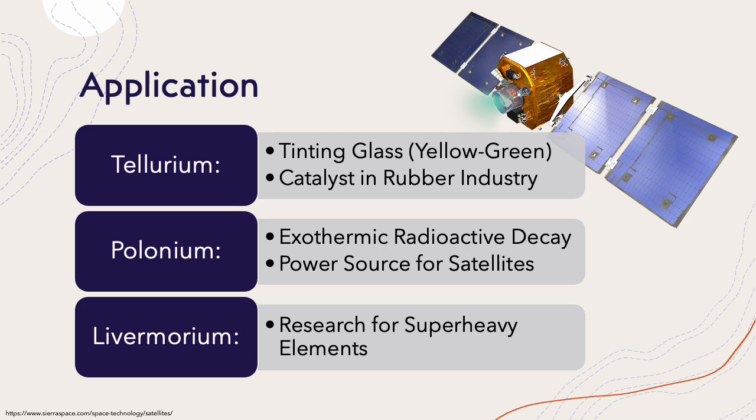Although not very reactive, tellurium also has uses as a catalyst. Specifically, tellurium is a vulcanizing agent and accelerator to improve heat resistance in the rubber industry. Polonium, due to its exothermic radioactive decay, is used as a power source in many applications, such as satellites. Finally, livermorium, as noted before, is synthetically created. It is currently just used for research of super heavy elements, as it is highly unstable.